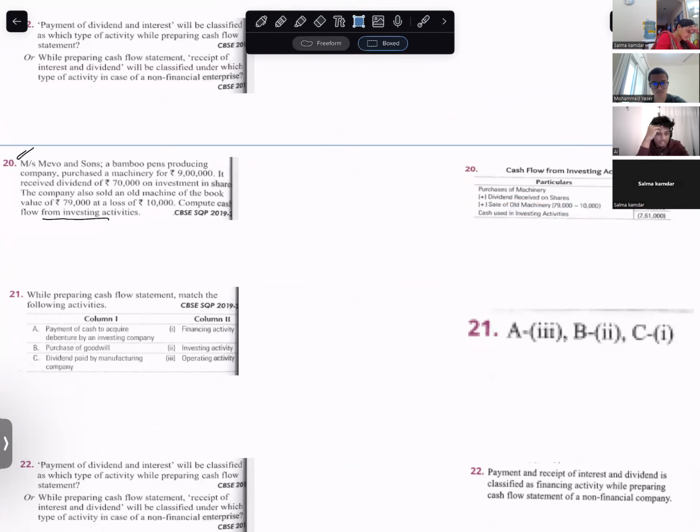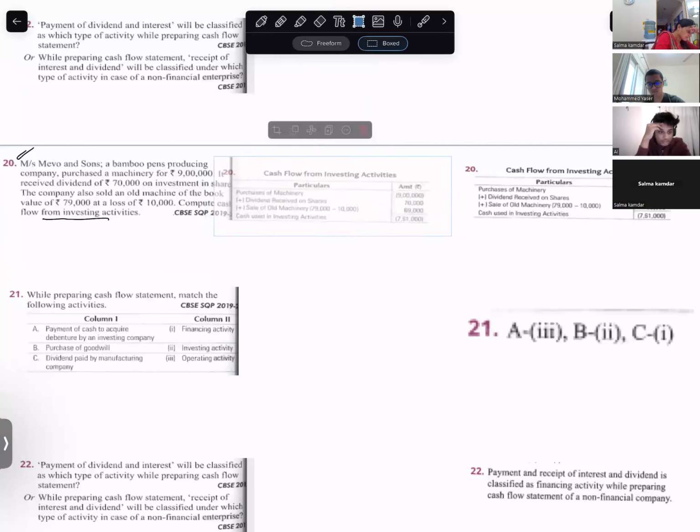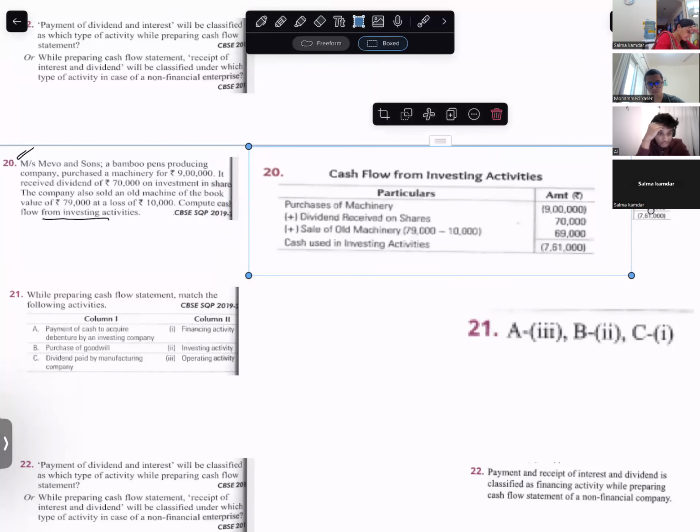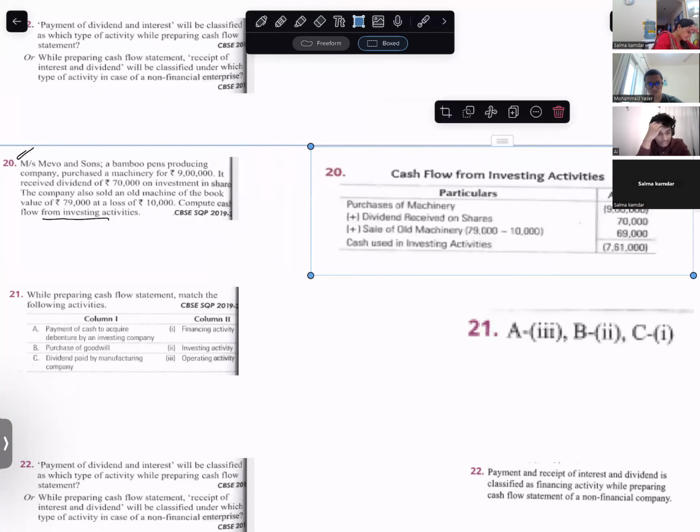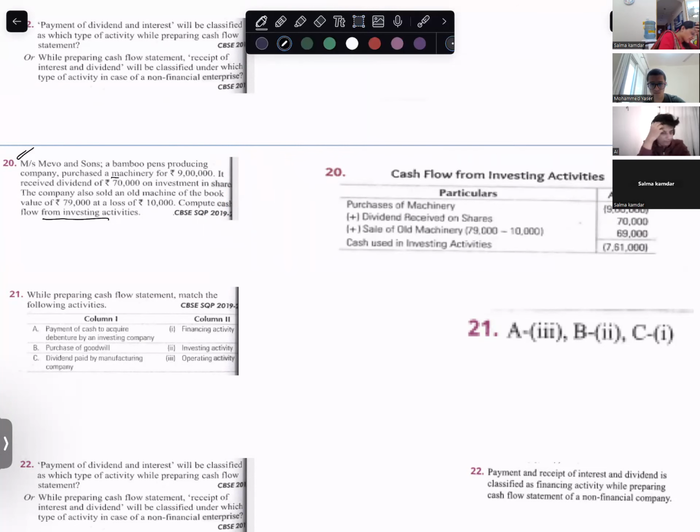Mevo and Sons, a bamboo pens producing company, purchased machinery of 9 lakh and received a dividend of 70,000. Purchase of machinery is an investing activity, an outflow.